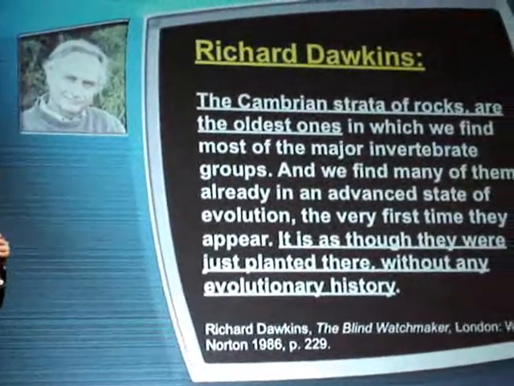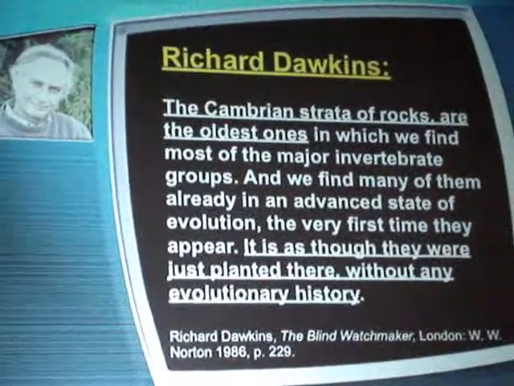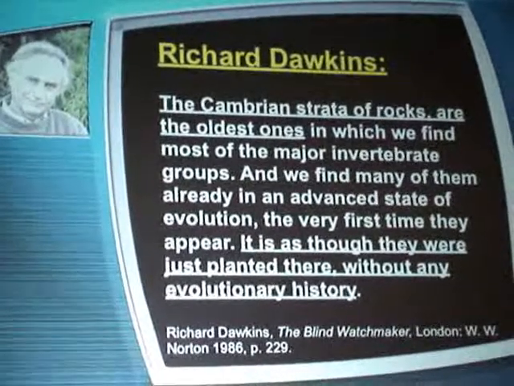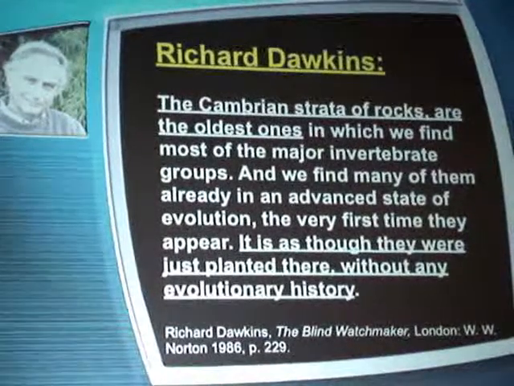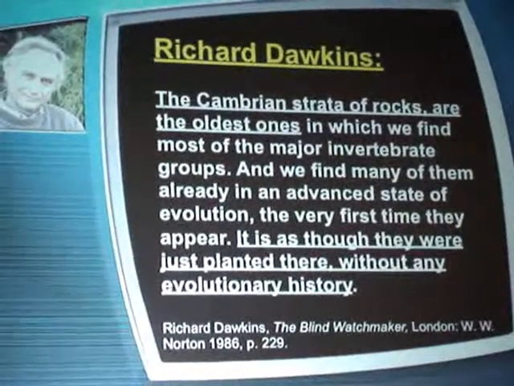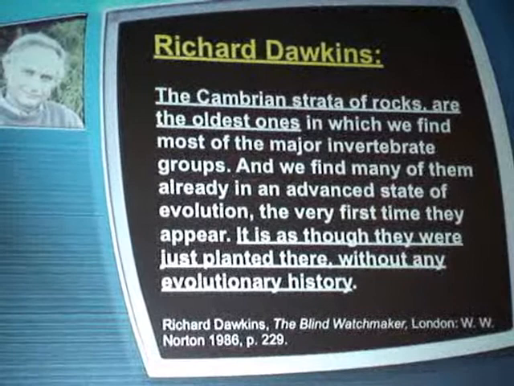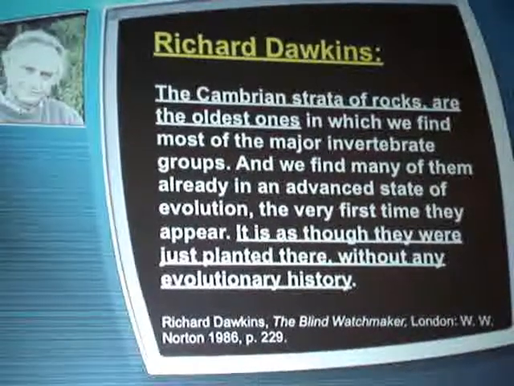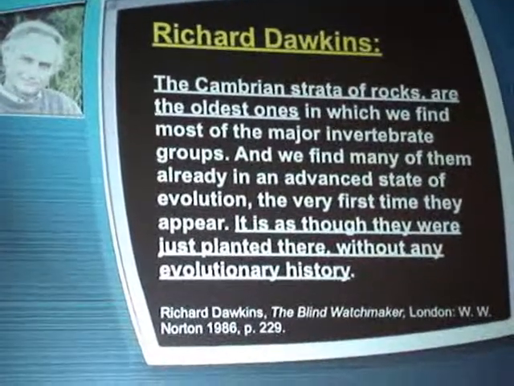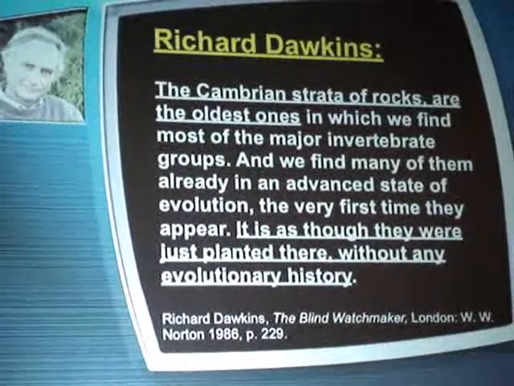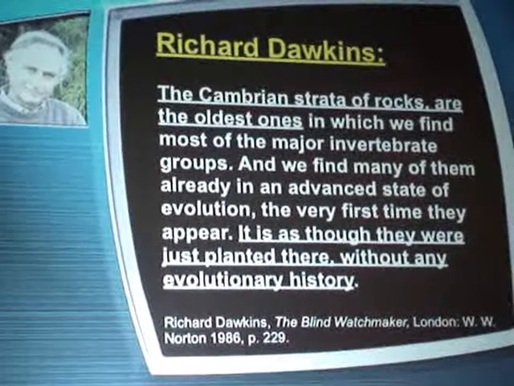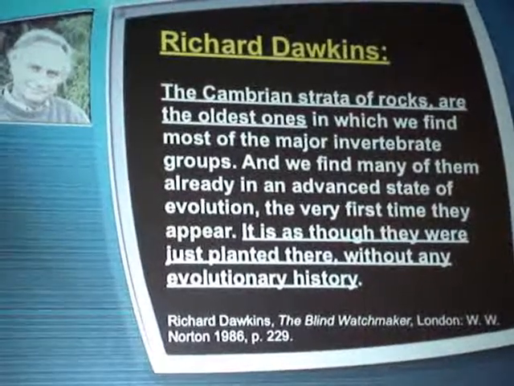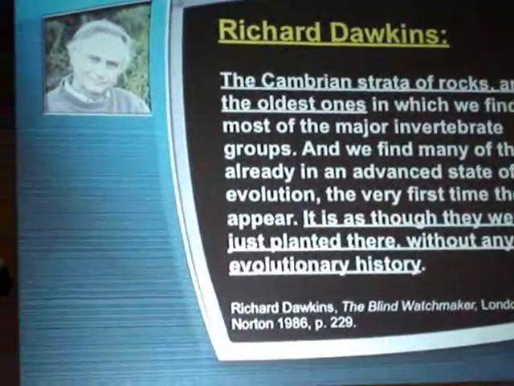Richard Dawkins, again, admits the fact with these words: the Cambrian strata of rocks are the oldest ones in which we find most of the major invertebrate groups. And we find many of them already in an advanced state of evolution. The very first time they appeared, it is as though they were just planted there without any evolutionary history. He says, without any evolutionary history, they appear all of a sudden.